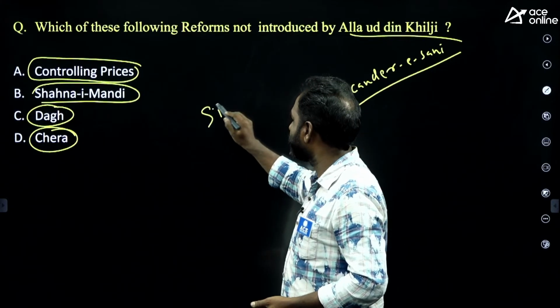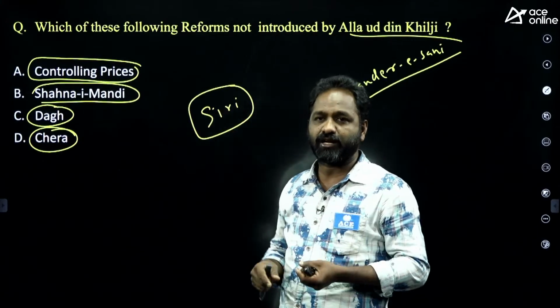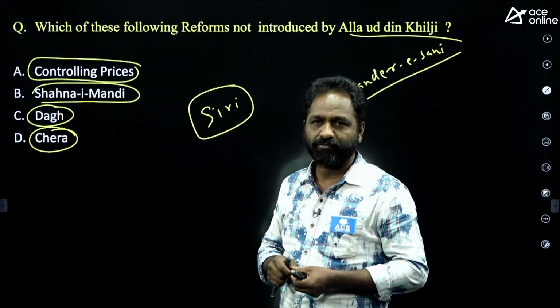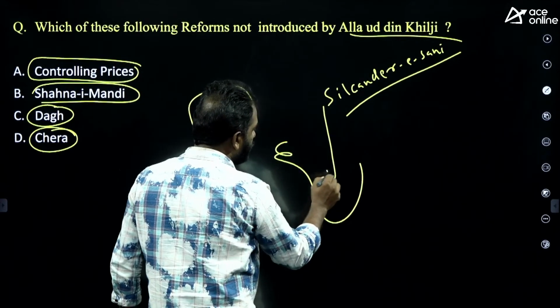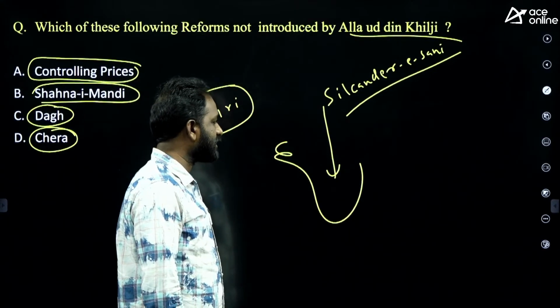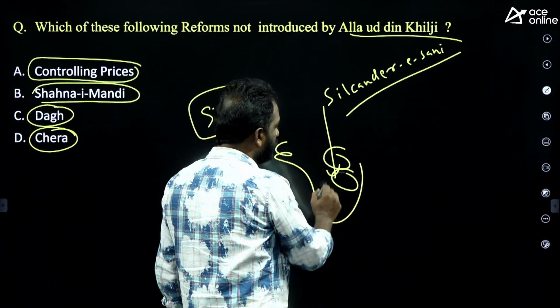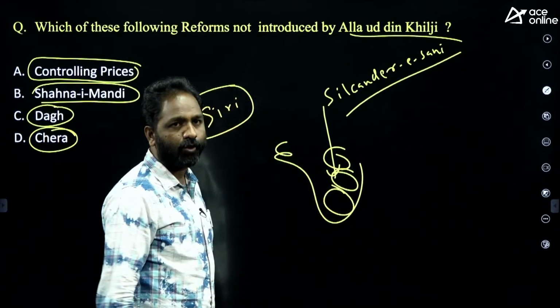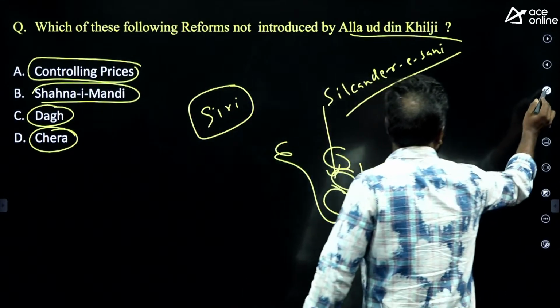Alauddin Khilji is the person who built a city called Siri. Around Delhi there are many cities, and one of them is called Siri. That was built by Alauddin Khilji. He is the first Muslim ruler who sent his army to South India. He was the first Delhi Sultanate ruler who sent an army to South India. He defeated many rulers like the Kakatiyas and Hoysalas.